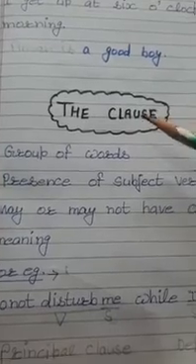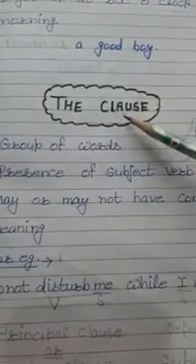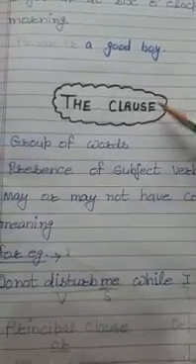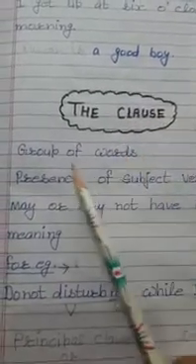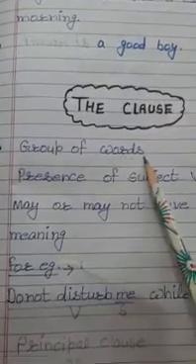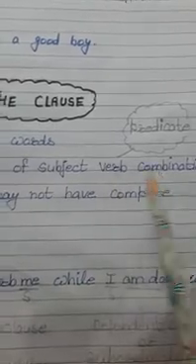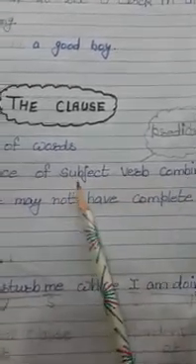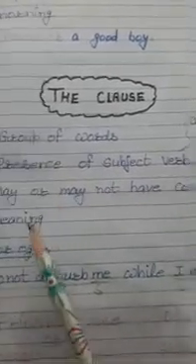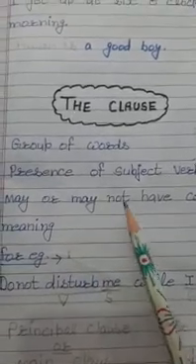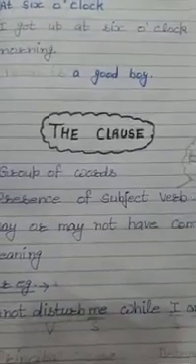Students, as I told you earlier that in the term the clause, we call the clause in Hindi, what do we call? We call it upvakya. It means a small part of the complete sentence. So it should have group of words should be present there. Now the second condition is presence of subject verb combination. Subject और verb का combination present होना चाहिए. Next is it may or may not have complete meaning. हो सकता है सेंटेंस कंप्लीट मीनिंग दे और इट इज़ ऑल्सो पॉसिबल कि सेंटेंस कंप्लीट मीनिंग नहीं दे. So now let us go through the exercise.